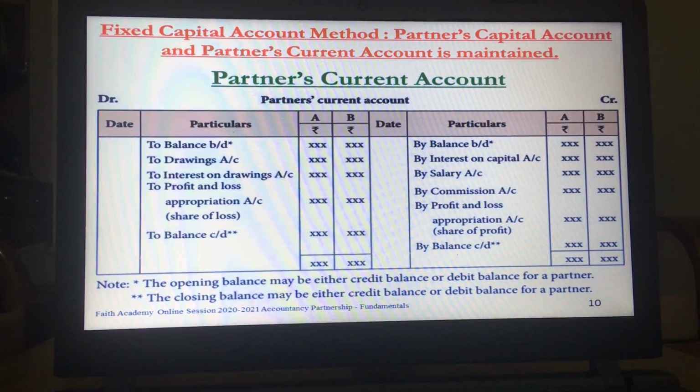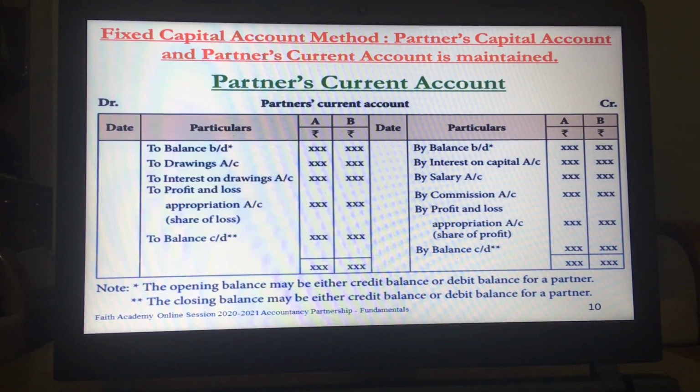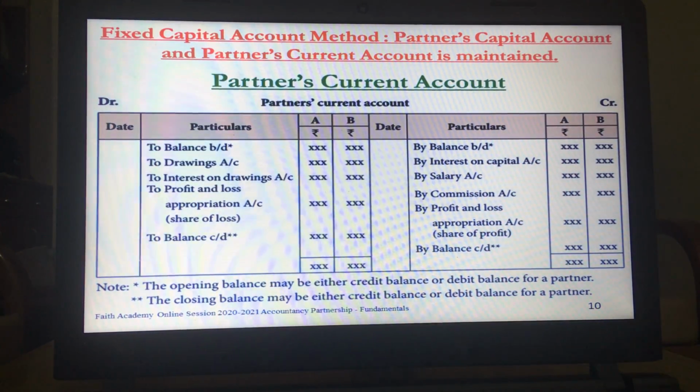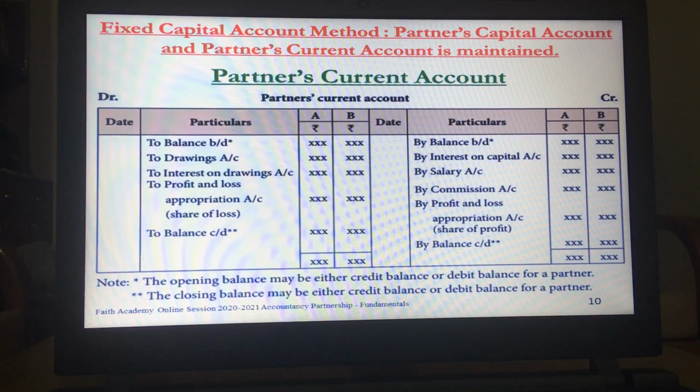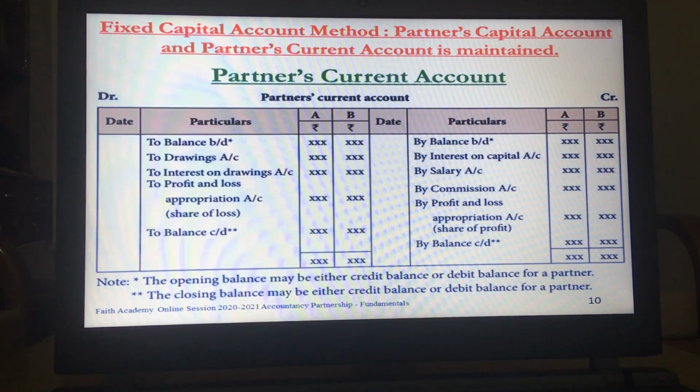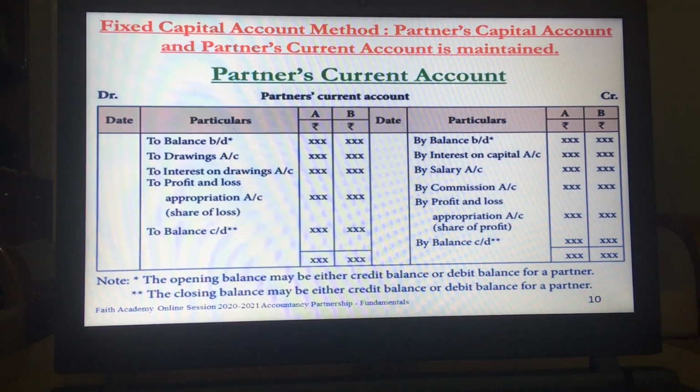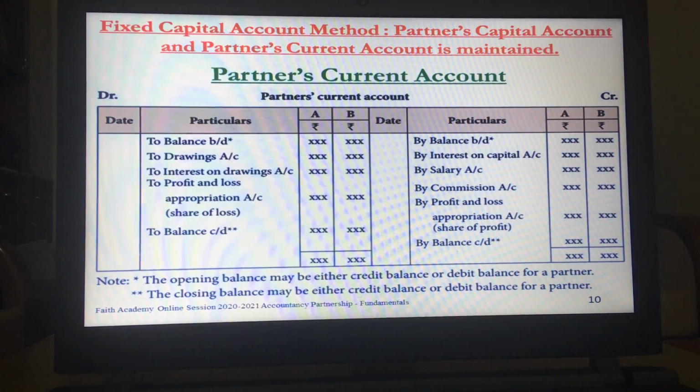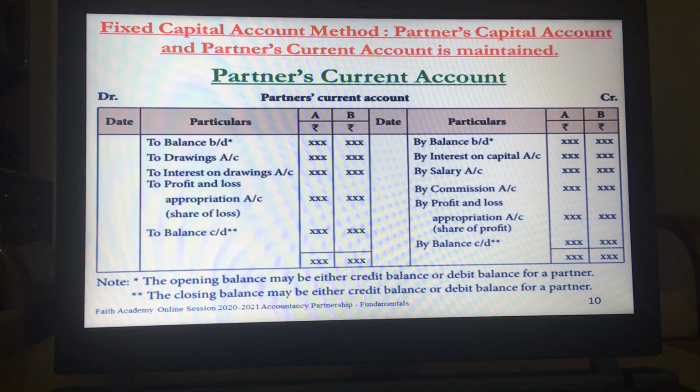Partner's current account is also maintained, and it records all the transactions other than transactions of capital, such as drawings. Now which drawings are recorded here? Drawings which are made out of profit, interest allowed on capital, interest charged on drawings, salary, commission, profit or loss that comes from the P&L appropriation account.